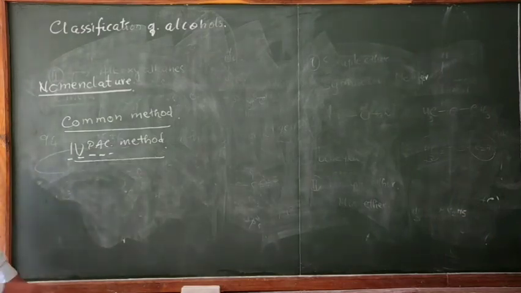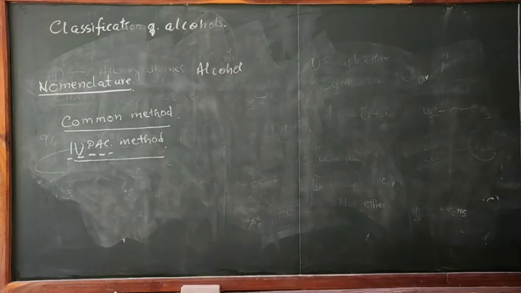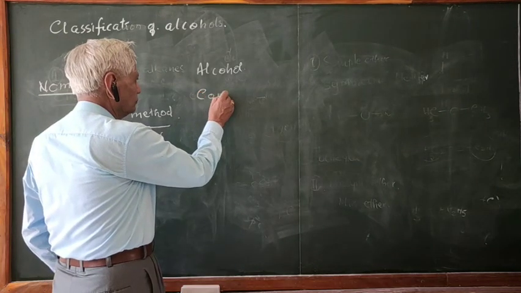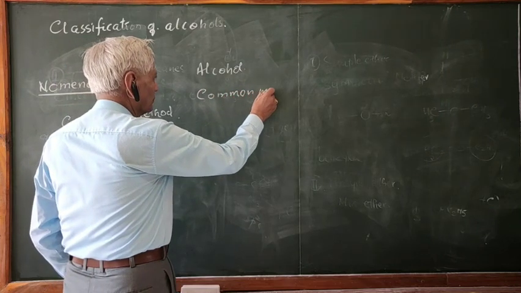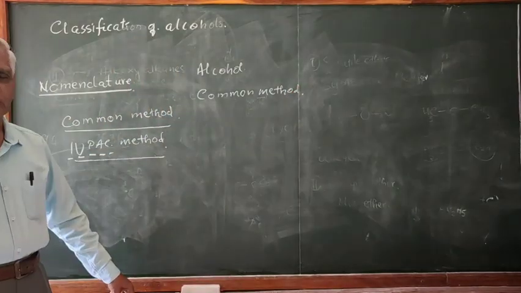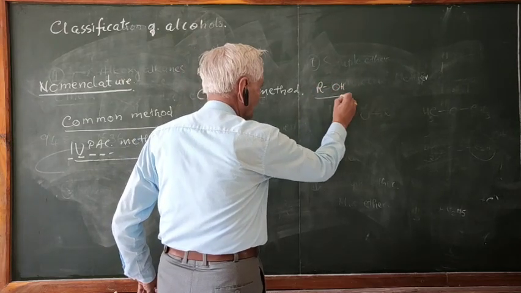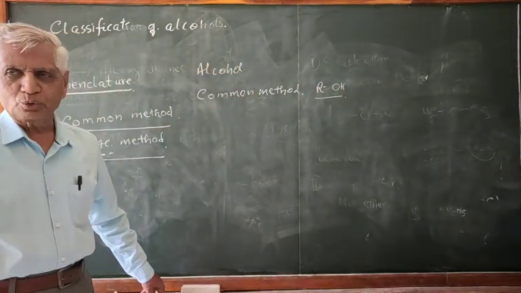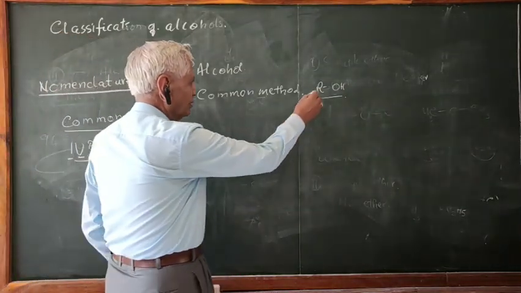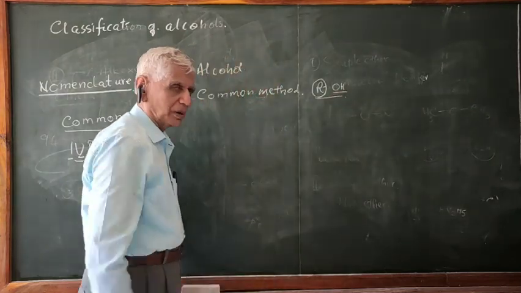Let us go for the nomenclature of alcohols. Here you learn the common method of nomenclature of alcohols. You know the generic formula of alcohols is R OH. This alcohol has two parts: one is the alkyl part, and one is the hydroxy or alcoholic part.